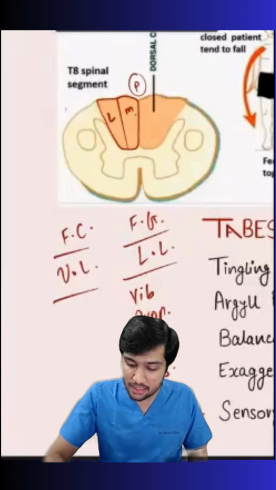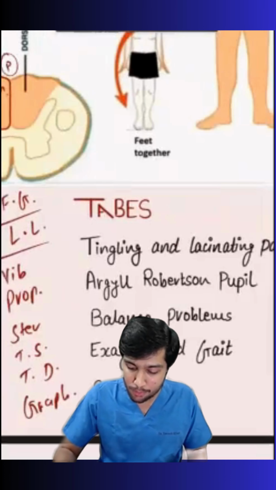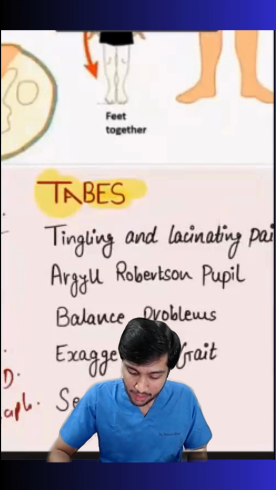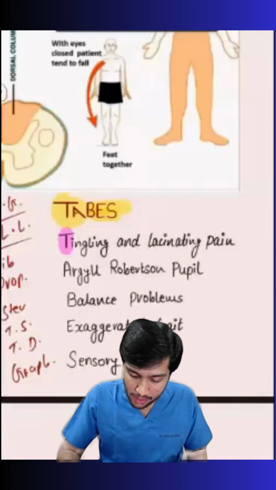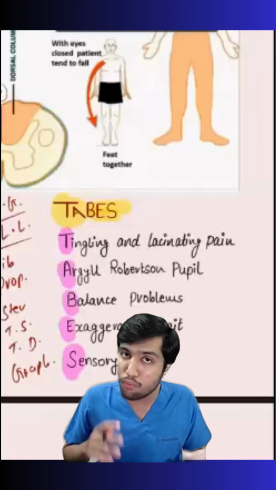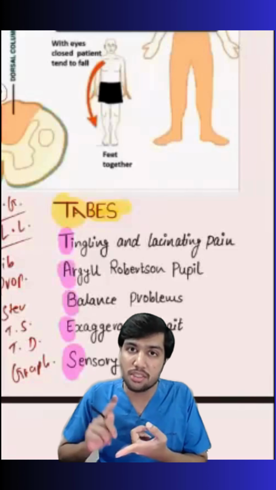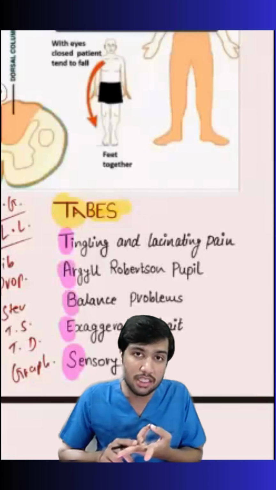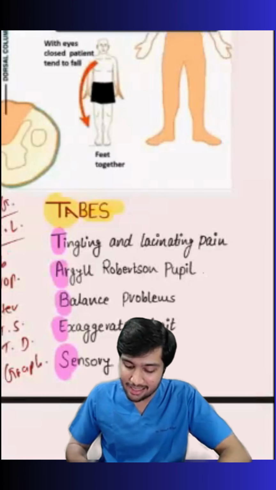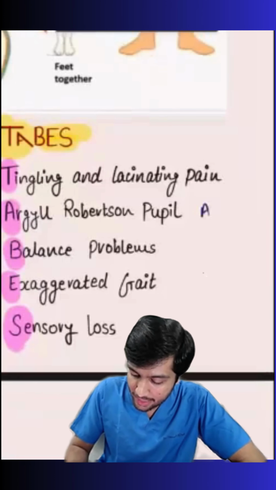Another easier way you can remember all the signs and symptoms of Tabes dorsalis is by this mnemonic known as TABES. T is for tingling and lancinating pain, A is for Argyll Robertson pupil, B is for balance, E is for exaggerated gait, and S is for sensory loss. What sensations? All of those which we discussed: vibration, proprioception, stereognosis, tactile stimulation, discrimination, graphesthesia. All of those. And let me also explain what is Argyll Robertson pupil, ARP. You can remember it as ARP.